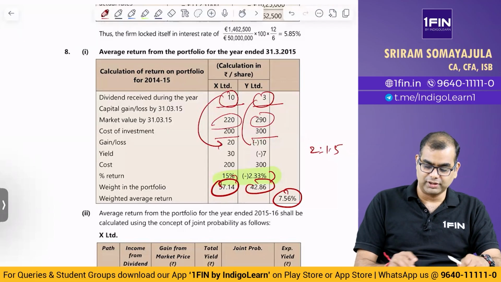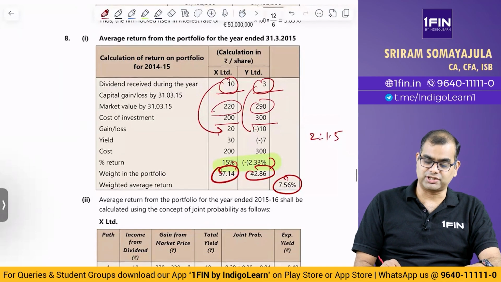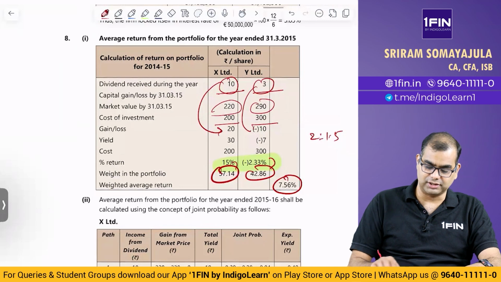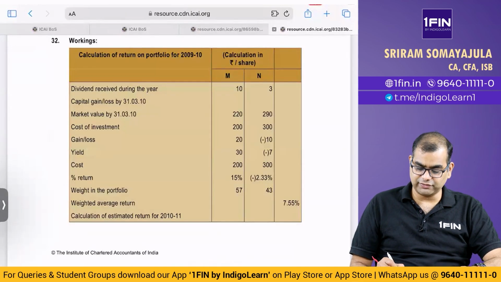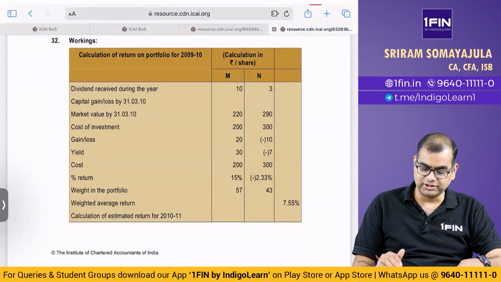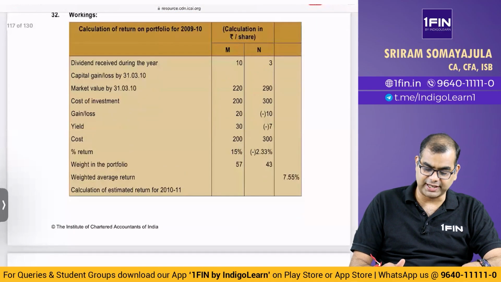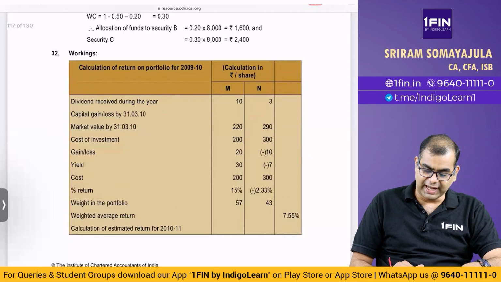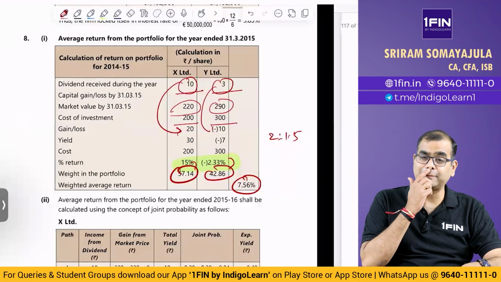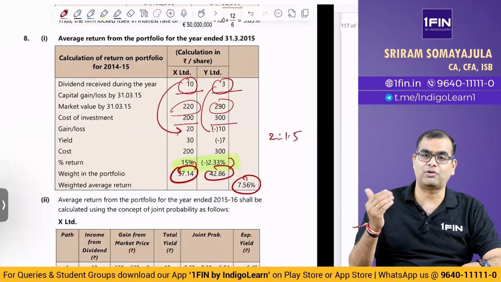But the next point is where the changes are. Let me show you what the study material has. Now you come to the study material. In the study material also, if you see, you have the same 7.55. Now this is where the change happens when you come to the second part. What is the second part of the question? The second part of the question was the average return from the portfolio for the year 15-16, that is, for the next year, what is the average return?